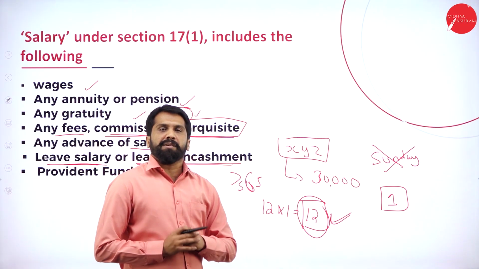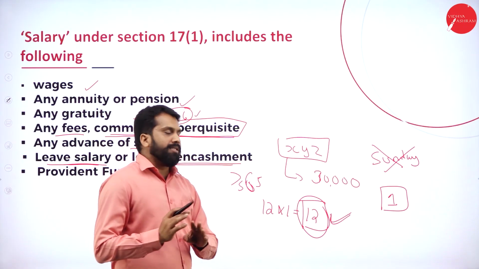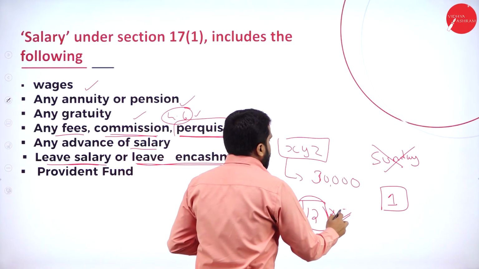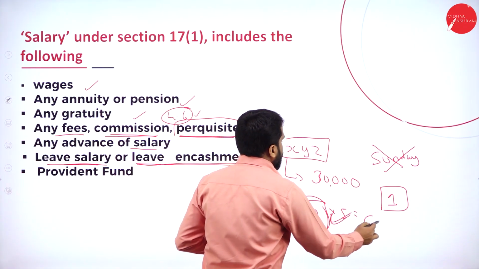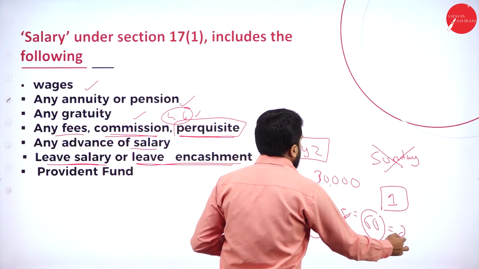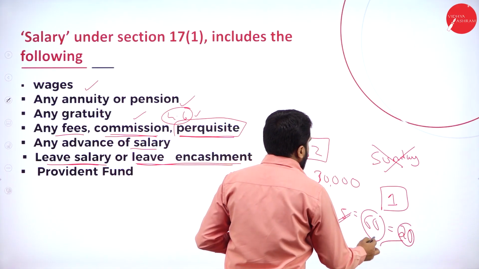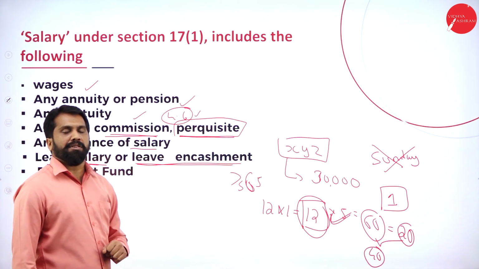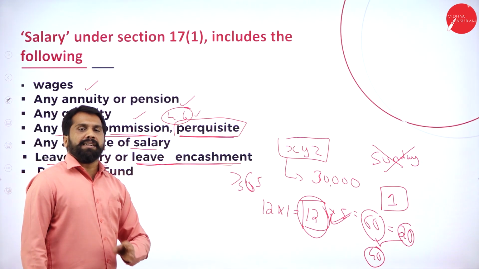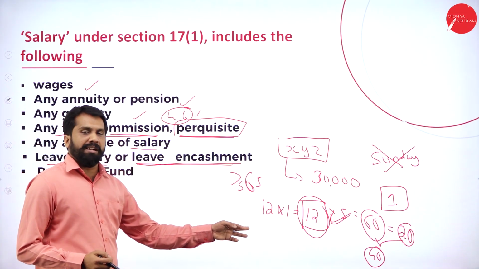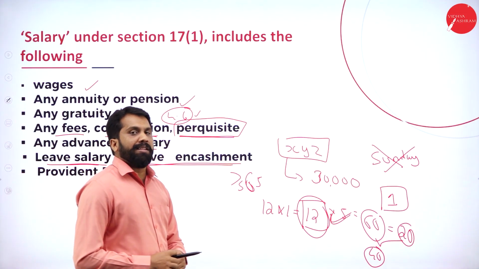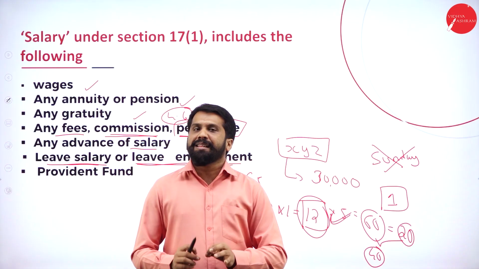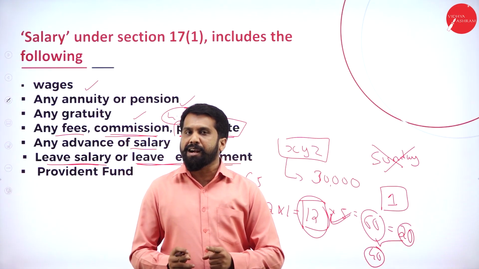Clear? Any doubt? So, for the last 5 years, 12 into 5, it will be 60. Out of 60, you have used only 20 leaves. Still 40 days leave pending. This 40 days leave, what can you do? You can go and ask, I don't want these 40 days, you give me cash. The company will give you cash. That is called leave encashment. Any doubt? No.